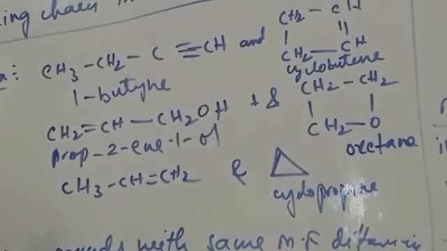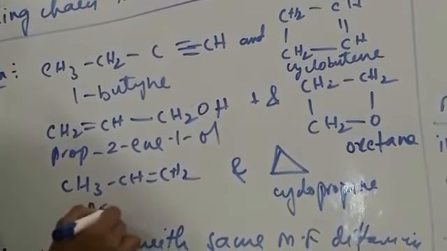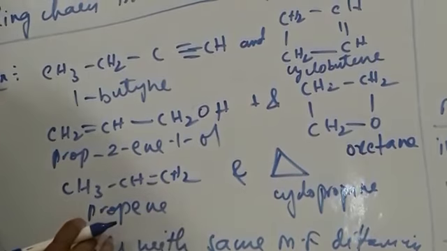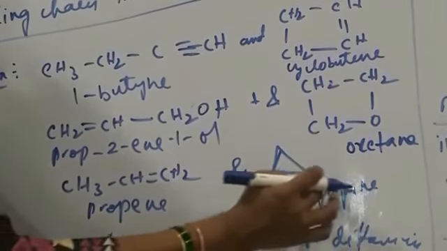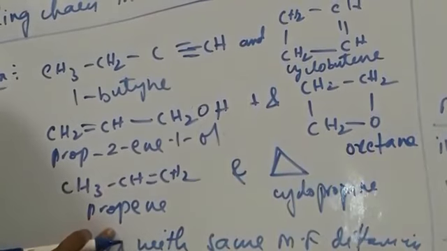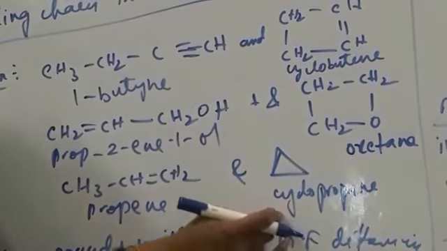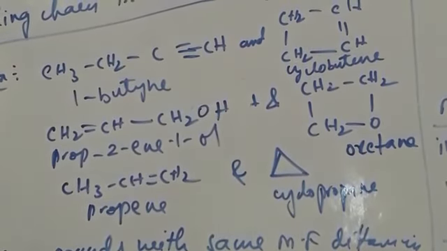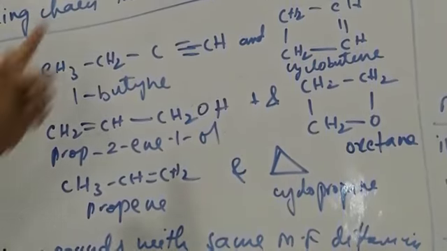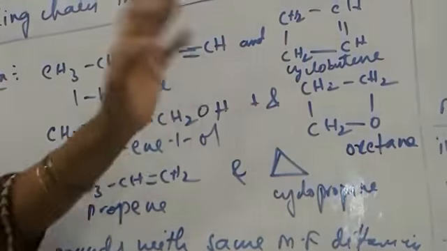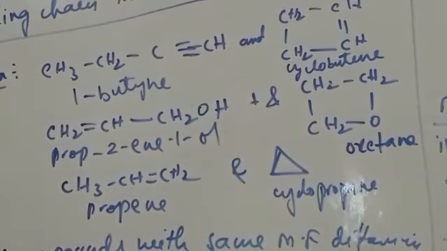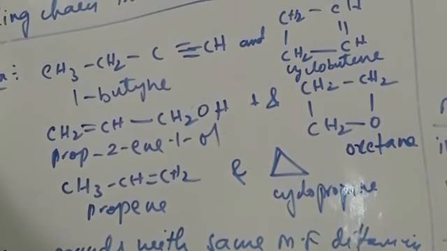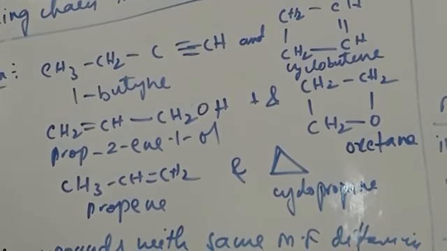So alcohol with ether. Then this is propene, an alkene, with a cycloalkane, cyclopropane. Alkenes are ring chain isomers with cycloalkanes. One has the open chain structure, and the other always has the cyclic structure, and they are functional isomers. This type of isomerism is called ring chain isomerism. All these are different structural isomers.